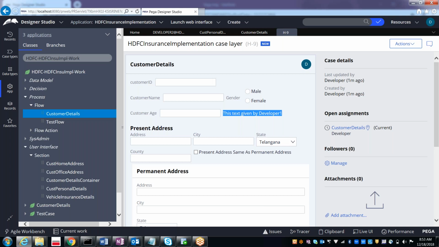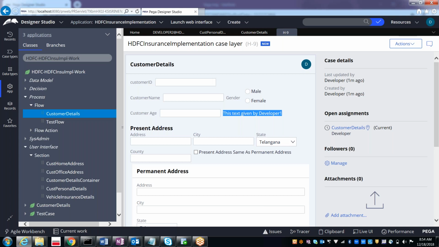So the functionality we have to resolve this issue is something called check-in and checkout. What is this check-in and checkout? Check-in and checkout means whoever opens the record first and wants to make changes on any rule, whether it is a section, flow, or any rule, the operator, otherwise the developer, will do the checkout.